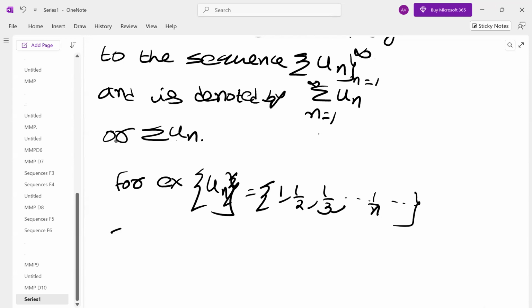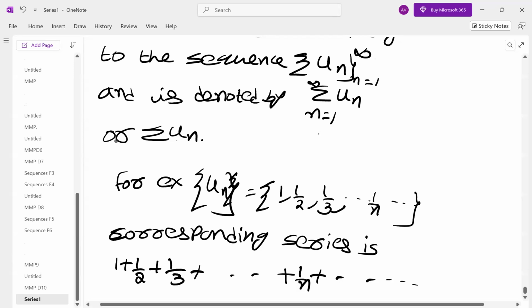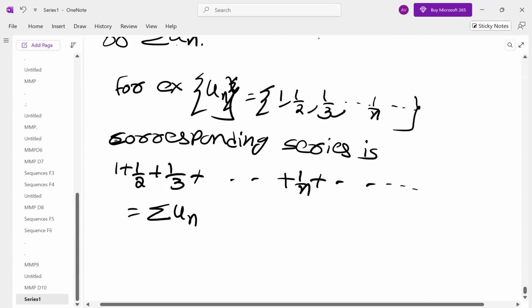The corresponding series is one plus 1 by 2 plus 1 by 3 plus and so on. This is denoted by summation un, n ranging from 1 to infinity.